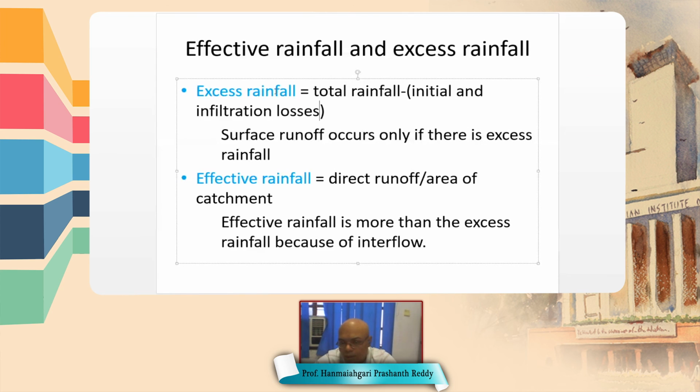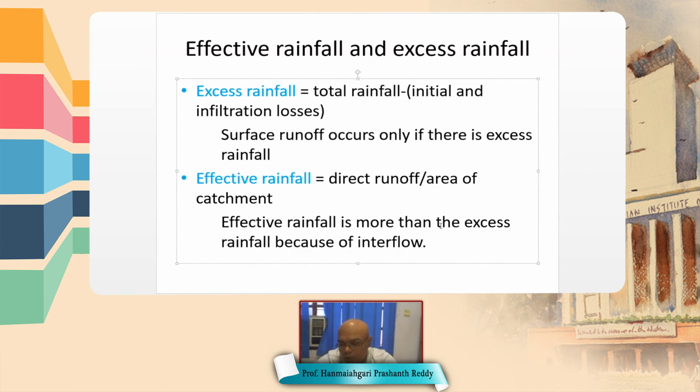So excess rainfall is calculated from the rainfall data, whereas effective rainfall is calculated from the runoff measurements. So we measure the flow rate at the outlet. So over the storm duration, we know the volume of water that escaped from that outlet. Then we know the area of the catchment. So this direct runoff volume divided by area of catchment gives effective rainfall.